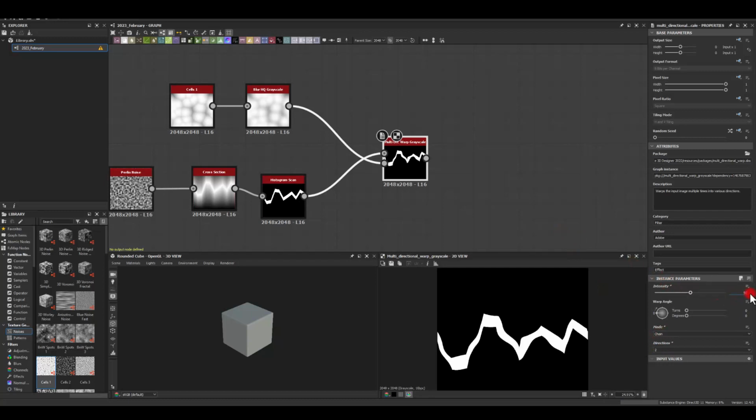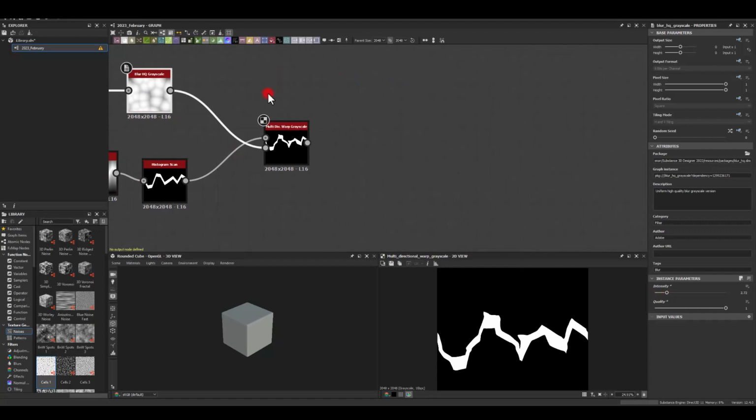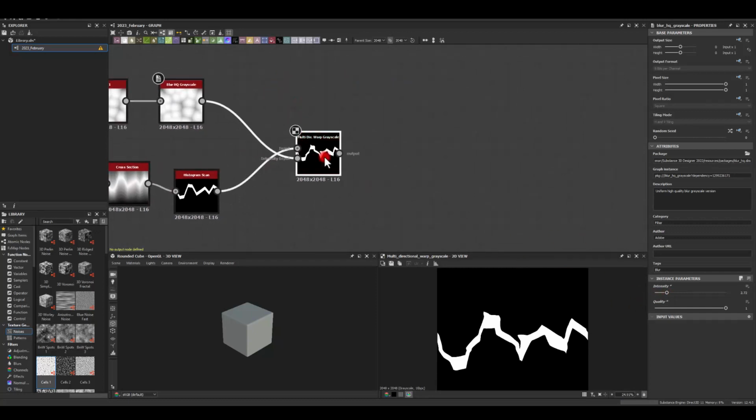Okay, I'm gonna change it to 50 just to see what we could get, and we are getting slight distortion on those waves. So if you wanted a bit more jagged edges, you can decrease the intensity of your blur. I'm just gonna keep it with those settings for now.